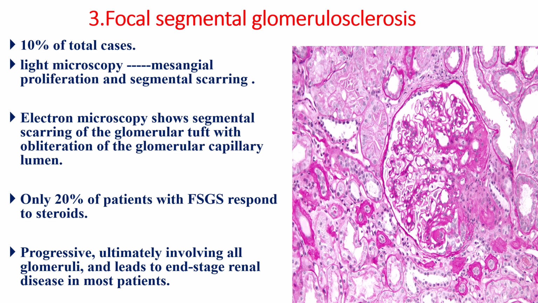And this one responds poorly to steroids. Only 20% of patients with focal segmental glomerulosclerosis respond to steroids. It is progressive, ultimately involving all glomeruli, and leads to end-stage renal disease in most patients.